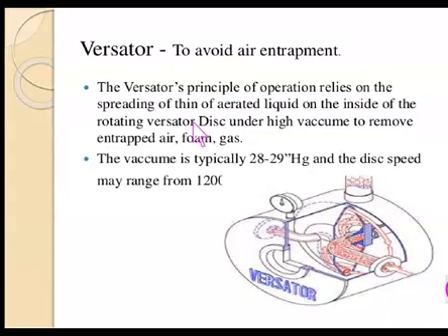The versator's principle of operation relies on the spreading of a thin film of aerated liquid on the inside of the rotating versator disc under high vacuum to remove entrapped air, foam and gas. The vacuum is typically 28 to 29 mm of Hg, and the disc speed may range up to 1200 rpm.